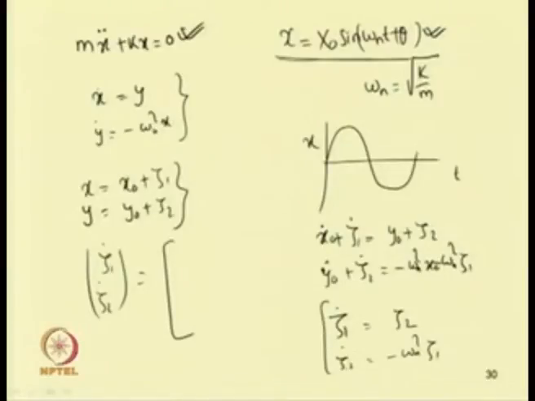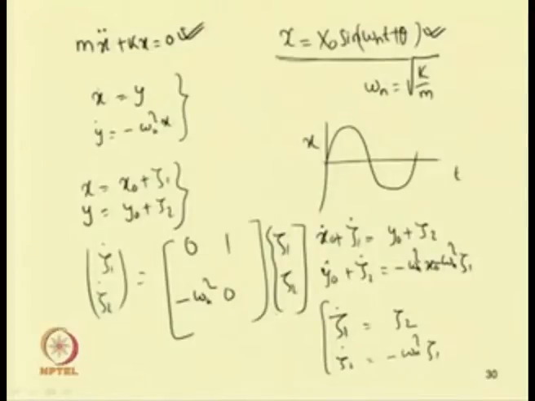So, our equation becomes zeta dot equal to the matrix A, that is 0 1, minus omega n square 0, multiplied by zeta 1 zeta 2. So, this is the matrix A. Now we have to study whether this solution is stable or unstable. So, let us take two initial conditions and study.